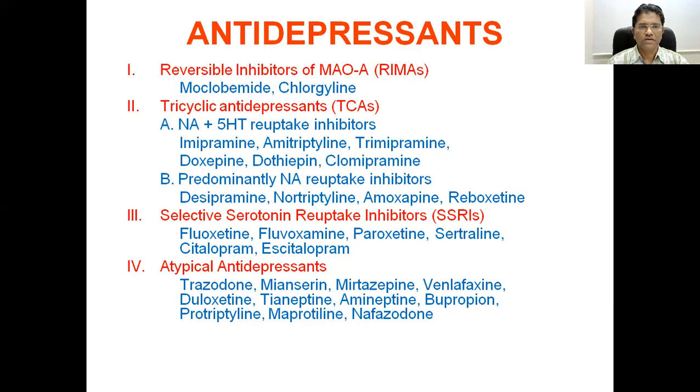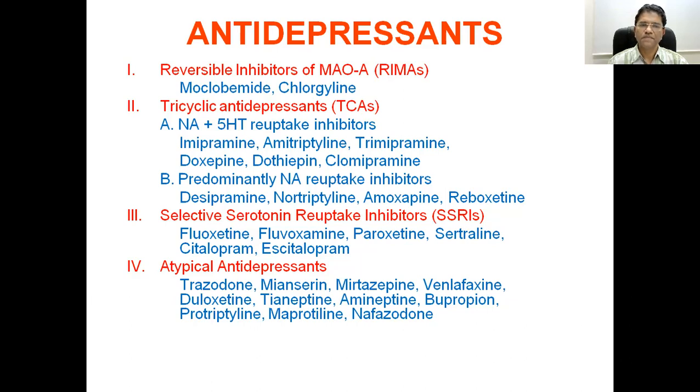Quite old and even used today, the tricyclic antidepressant group of drugs, where the first group belongs to noradrenaline 5-hydroxytryptamine reuptake inhibitors. In this category, we have imipramine, amitriptyline, trimipramine, doxepin, dothiepin, and clomipramine. Another group is predominantly noradrenaline reuptake inhibitors: desipramine, nortriptyline, amoxapine, reboxetine.